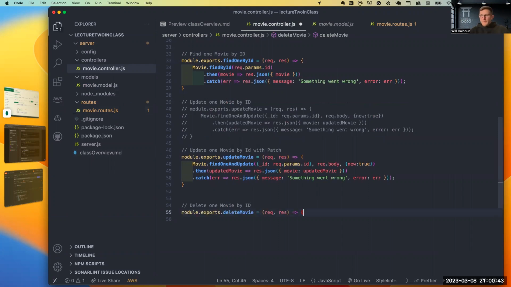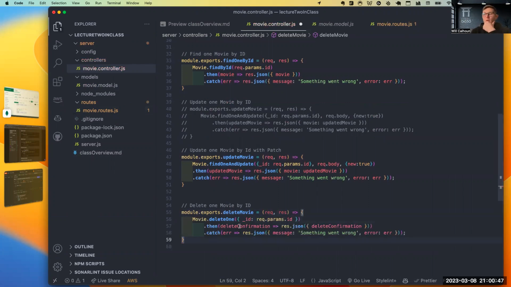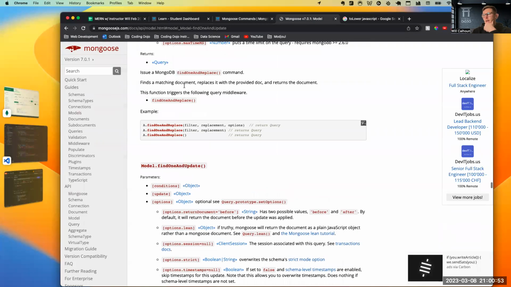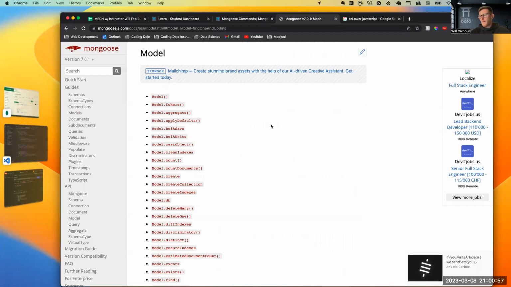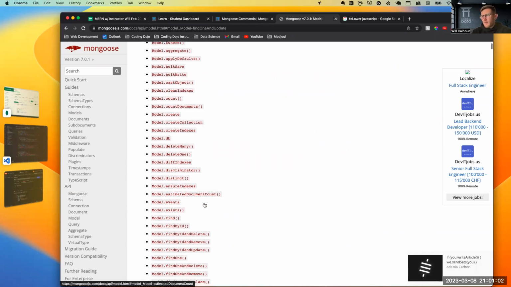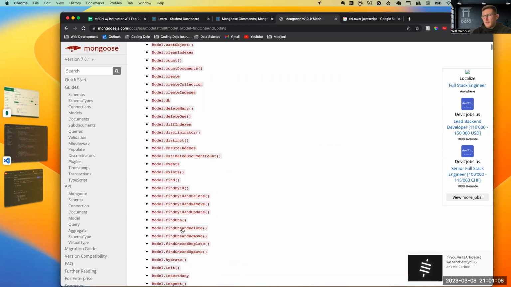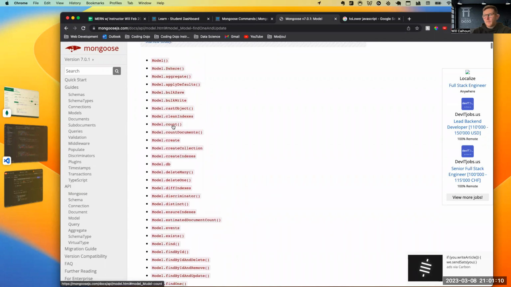So we're going to do the same thing, module.exports delete movie. Now, when we're dealing with delete movies, there are a couple of different things we can do. We have delete one right here. I believe there's find and delete, find by ID and delete, or find one and delete. So there are a couple of different options. Let's just look at one.